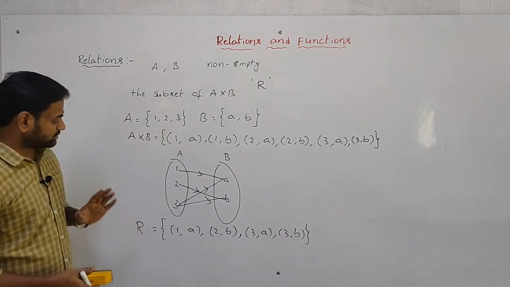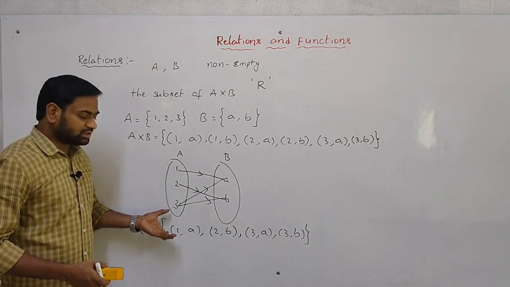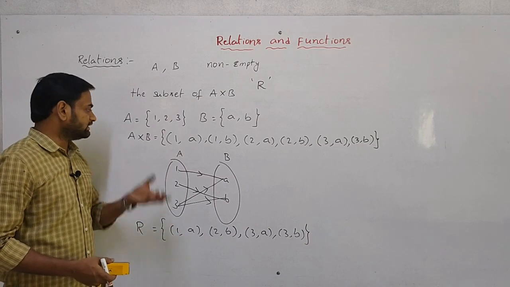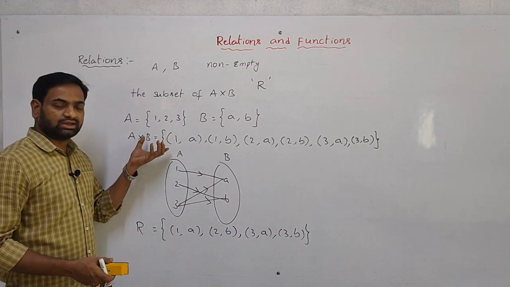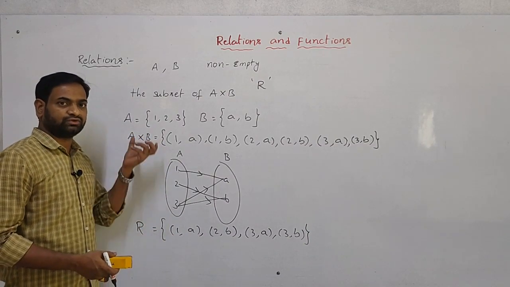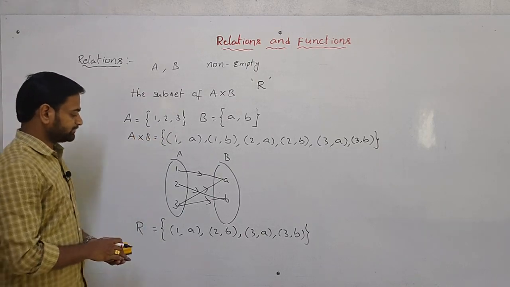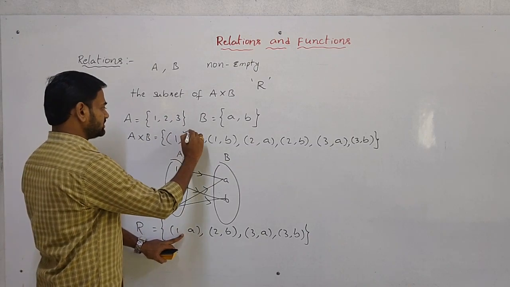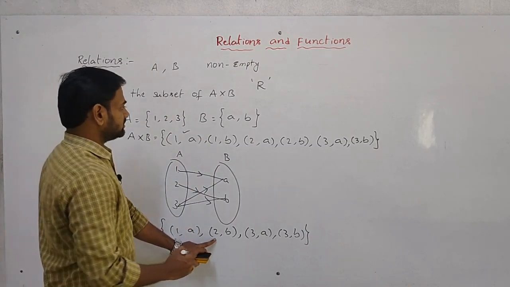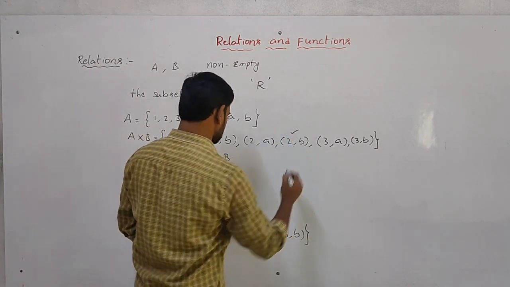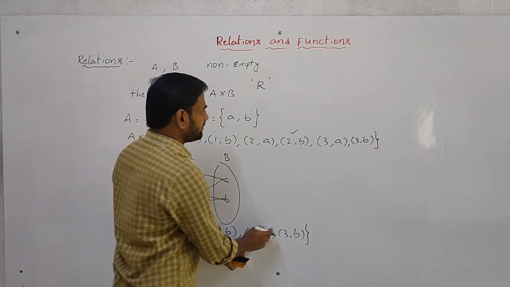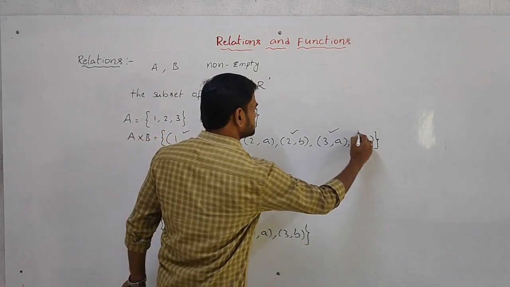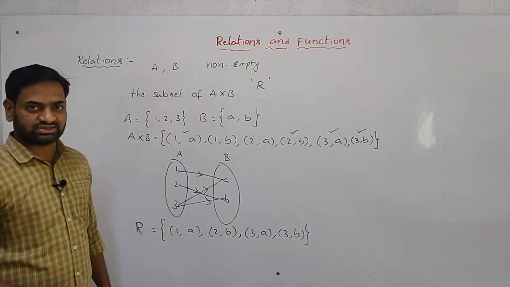Once check here. When all the elements of relation are in A cross B, then we can say relation is subset of A cross B. Now check here. First element is (1, a). Is it there here? Yes. (2, b), is there? Yes, (2, b) also is there. Next, (3, a), yes. Next, (3, b), yes, also there.